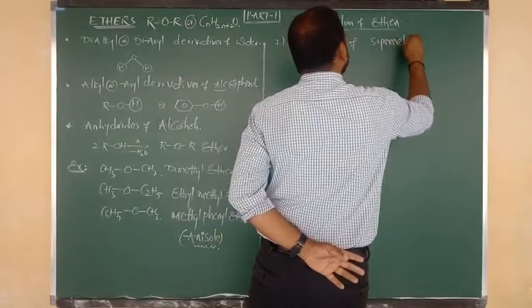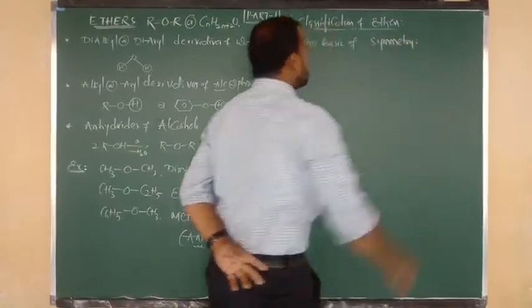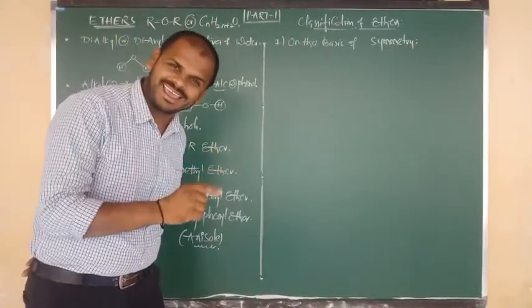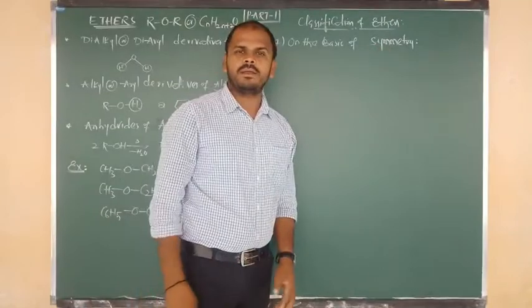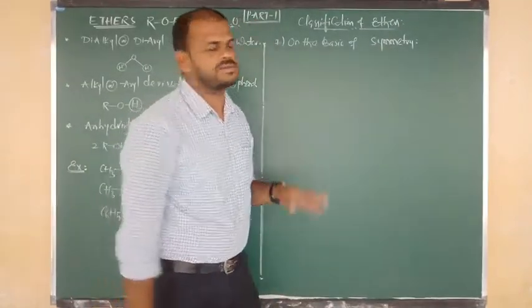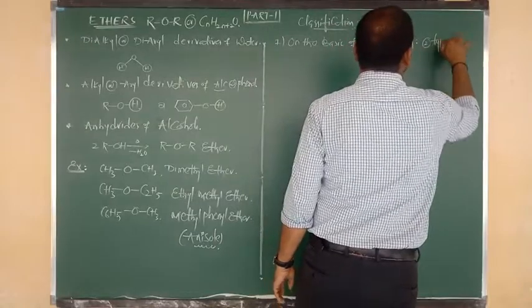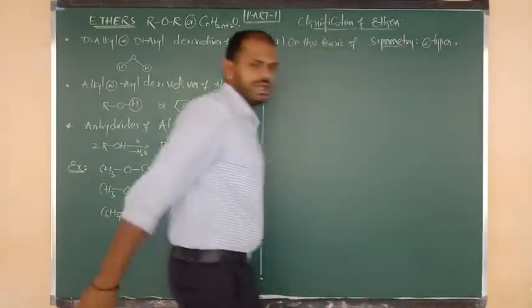Which concept, beta? Symmetry concept. So on the basis of symmetry, this is a type 1 classification. Again, on the basis of symmetry, ethers are classified into 2 types.